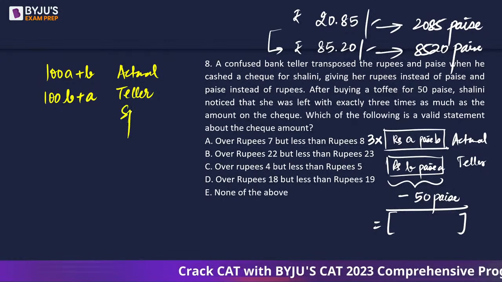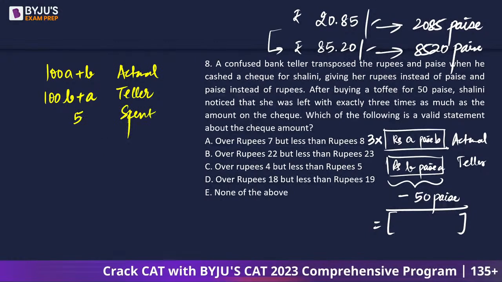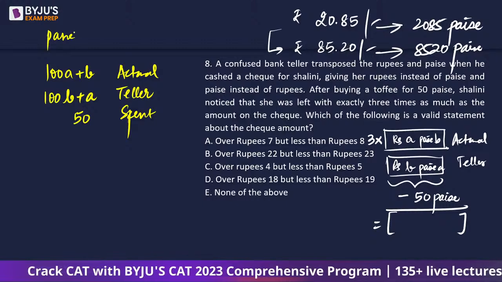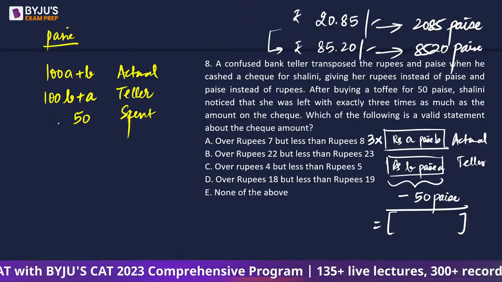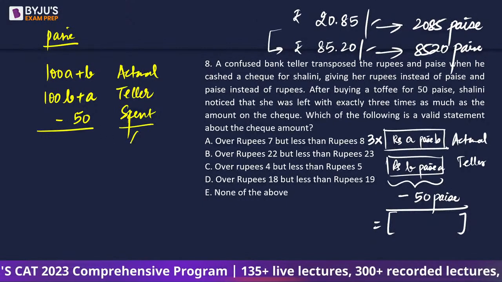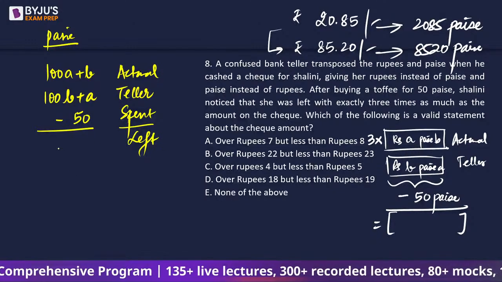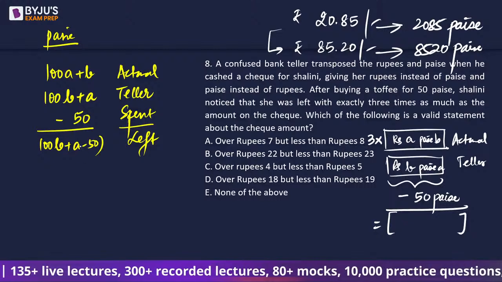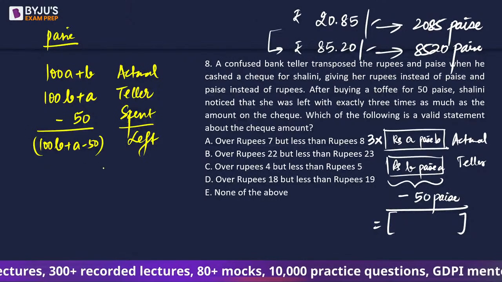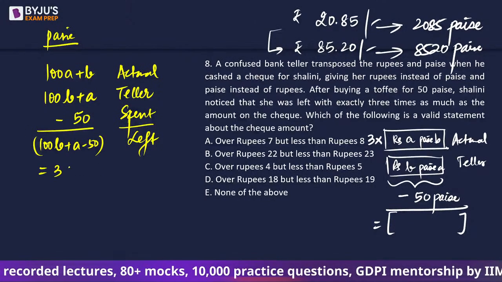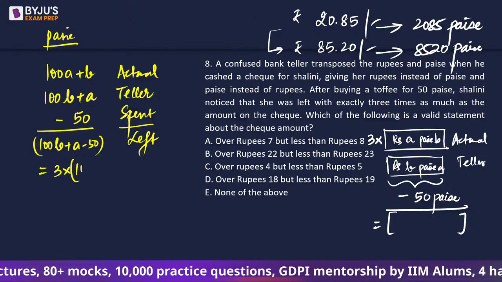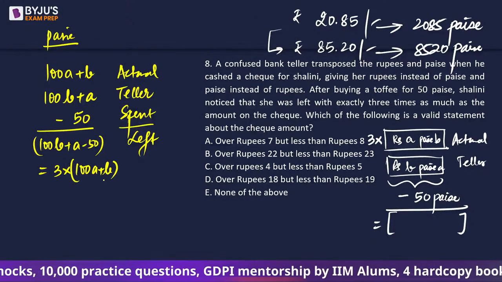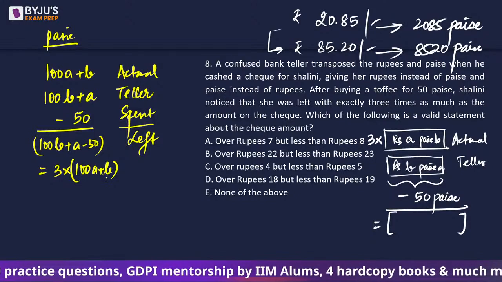Now she spent 50 paise. Everything is in terms of paise, okay? The amount she is left with is 100 B plus A minus 50. And as per the question, this is 3 times the amount on the check, right?